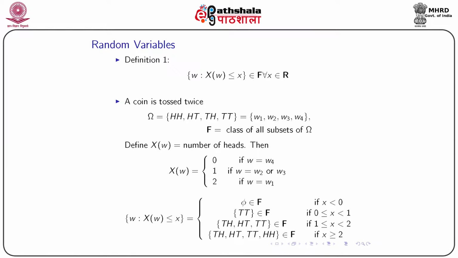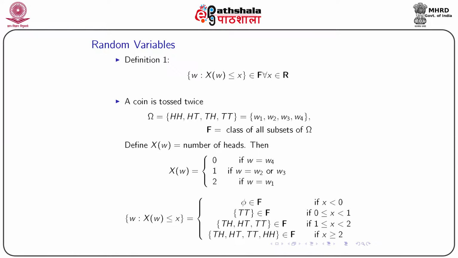And F is the class of all subsets of omega. Now we define X(omega) as the number of heads. What are the possible values? For a coin tossed twice, we can have 0 heads, which happens if both are tails. We can have one head, which may happen if we have HT or TH, or at the most we can have two heads, which happens if we have HH. So X(omega) will be 0 if omega is omega 4, it will be 1 if omega is omega 2 or omega 3, and it will be 2 if omega is omega 1.